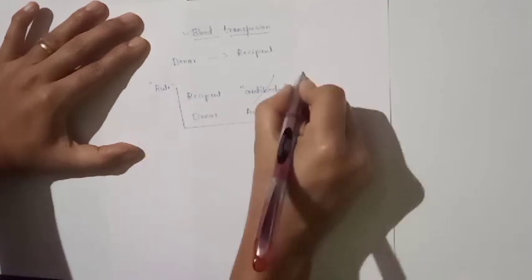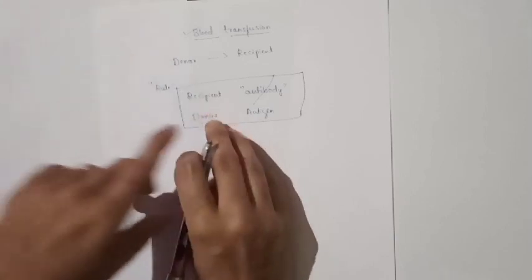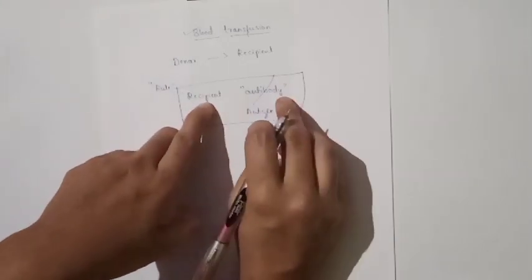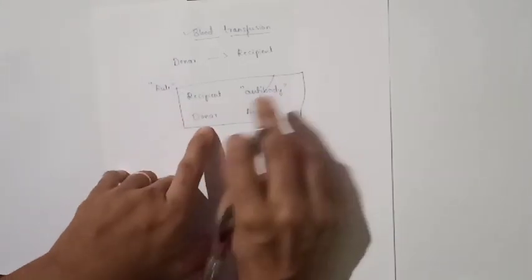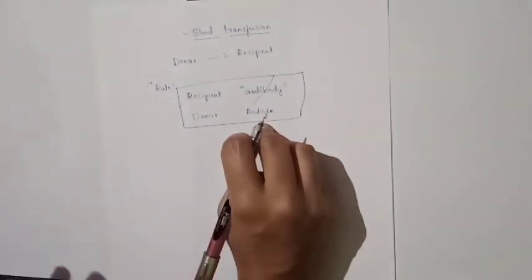What is the rule? The recipient does not consist of antibody against the donor antigen.